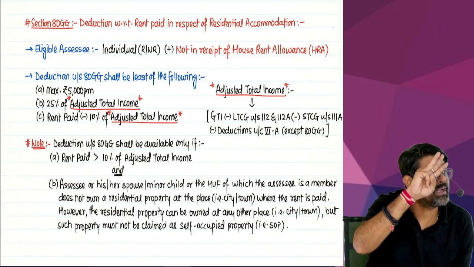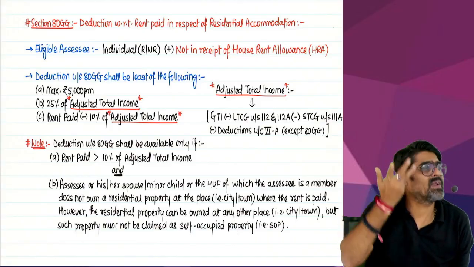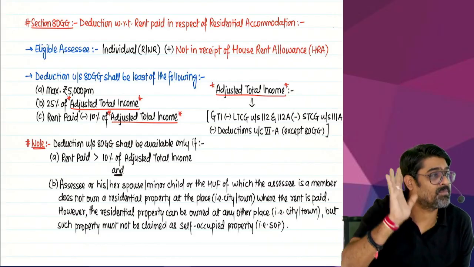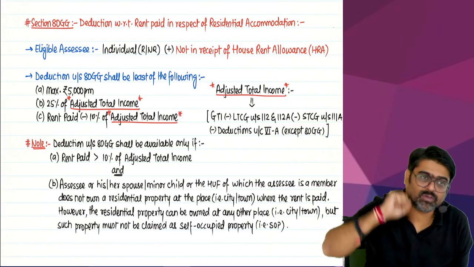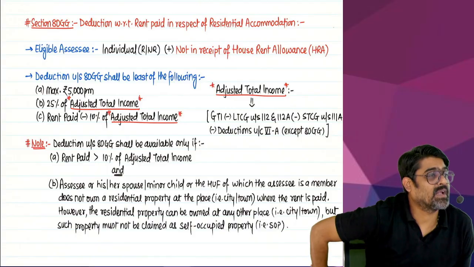Do you remember those three limits? What was the first limit? Actual HRA. Here we are not taking actual HRA. Instead of that, we will take maximum 5,000 per month. What was the limit B there? 40% of salary or 50% of salary, depending on where you are paying rent.